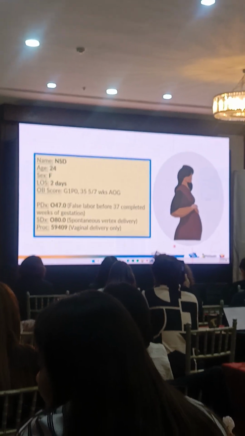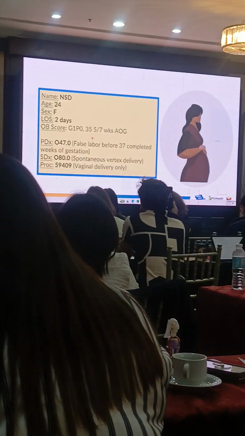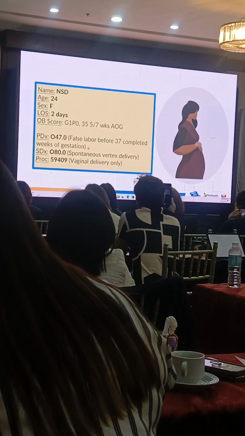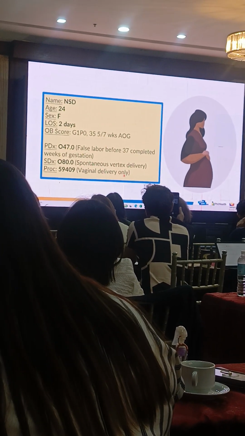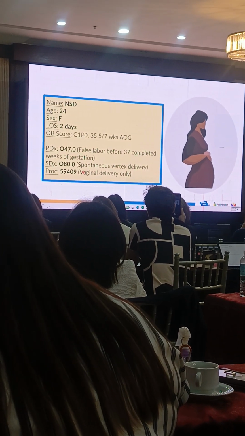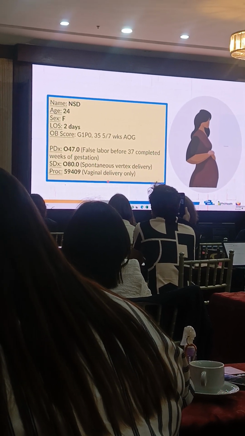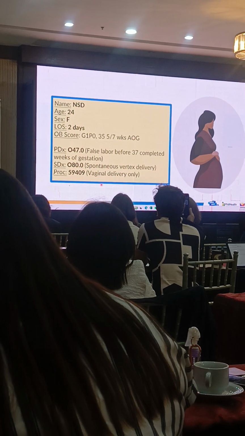Next we have NSD, a 24-year-old female admitted for 2 days. Still Gravida 1, still at 35 weeks. She had false labor before 37 weeks of gestation, and then she had spontaneous vertex delivery also, and she had vaginal delivery only as the procedure.